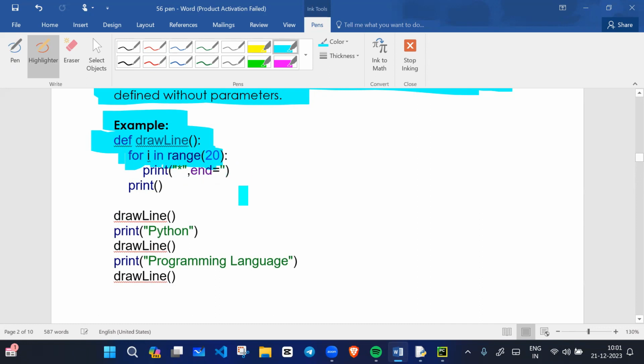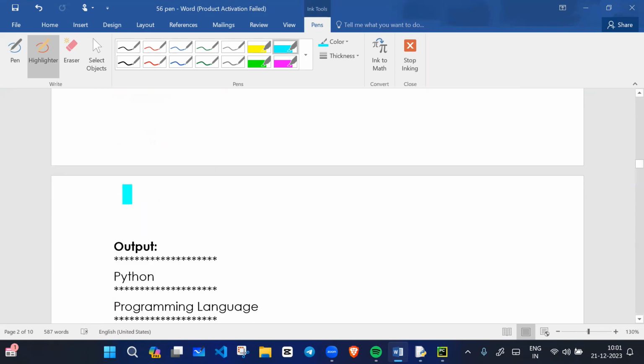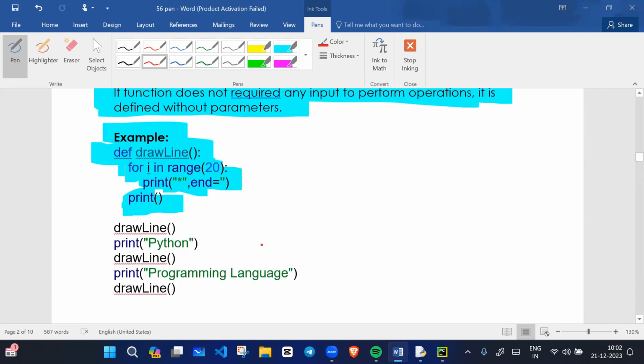So we are writing a for loop, and we are printing star, and by default the line ends with a space, and then we are printing a new line. So we are printing this star line. Here is the code for printing the star line, and the name of this function is draw line.